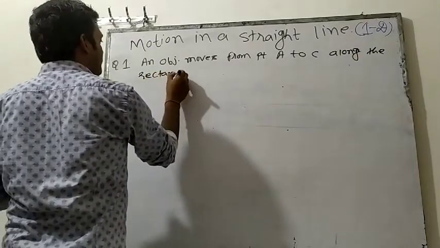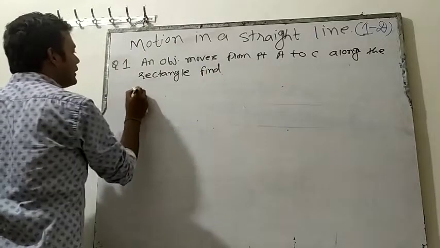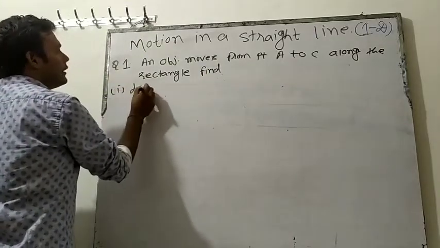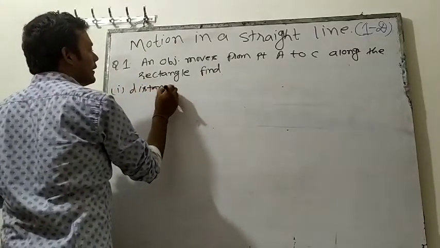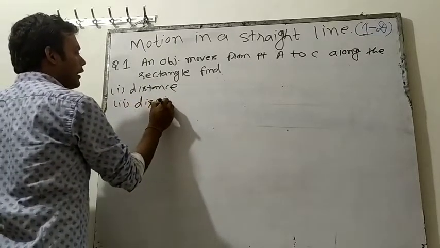First question, find distance. Second question, find displacement.